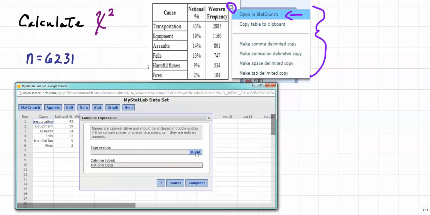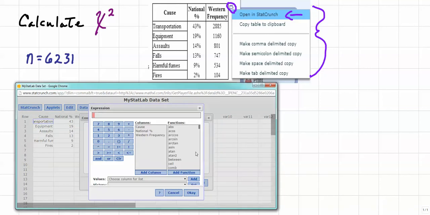So we'll left click build right here because we need to create the expression. First off, we're going to open parentheses. Notice that there are two parentheses here, open and closed. We're going to type in our expression, and it will fall between the parentheses. In order to go ahead and convert the national percent from a percent to a decimal, we will double click national percent, and you'll notice that it fills in this field here.